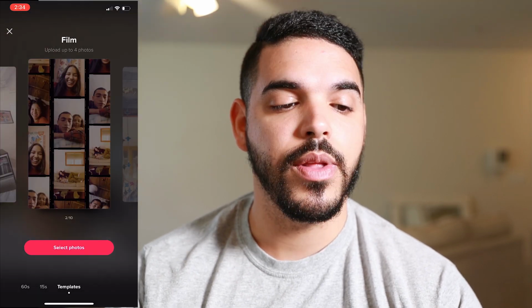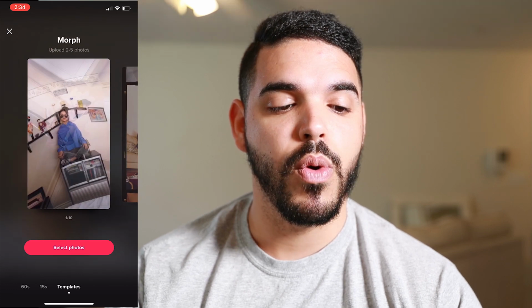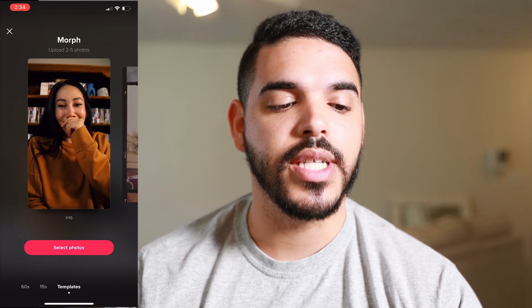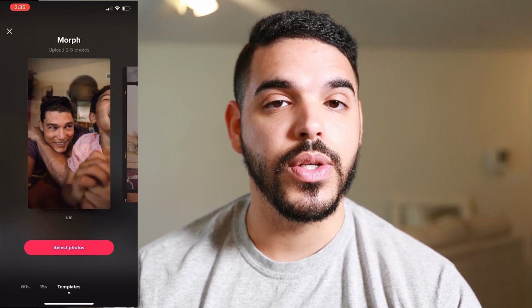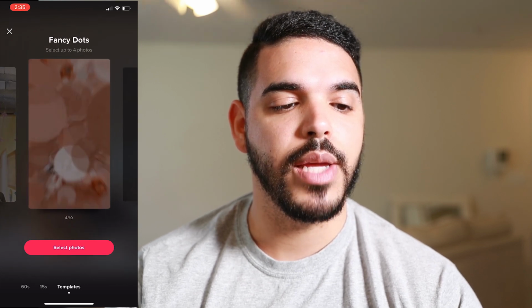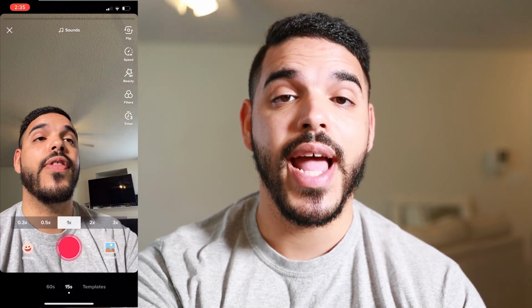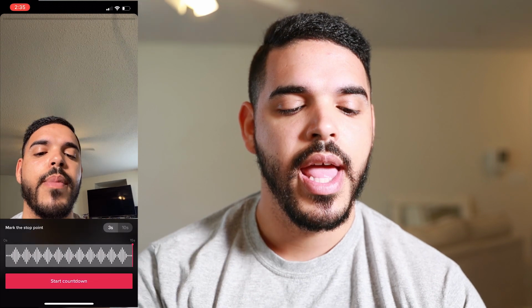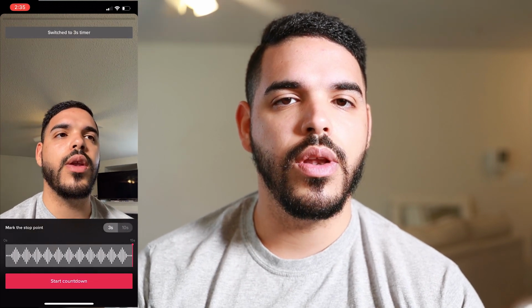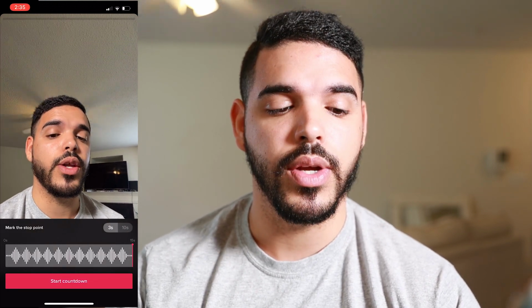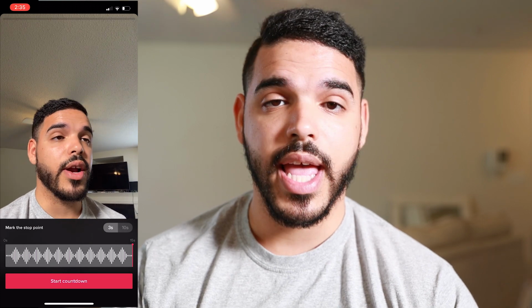You got templates, some of them are for photos. For example, this morph will take your face and different photos and morph into other images and blend it in seamlessly. If you wanted to do a timer, that's helpful if you set your phone up and you didn't want to press the record button. You can literally press your timer, start countdown, as you can see here.